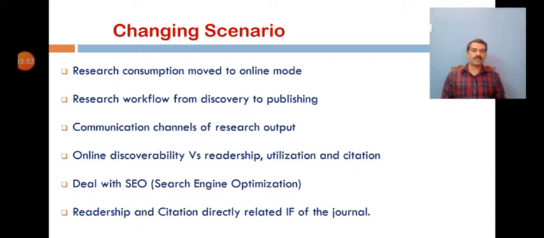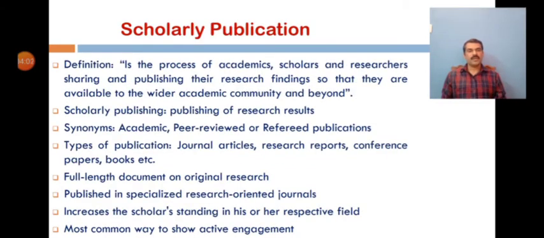As an author or a researcher, you should be able to improve the discoverability of your research output using various means. Let us see what a scholarly publication is. Normally, a scholarly publication in its simple meaning is the publishing of research results by a scholar or a subject expert. In the context of electronic media, it commonly refers to all forms of online distribution of documents. In other words, it is the published results of researchers who have gained new knowledge in their discipline by means of scientific theories and methods.